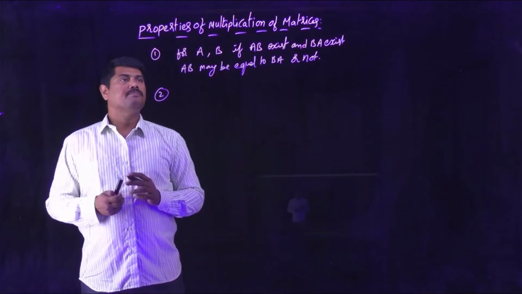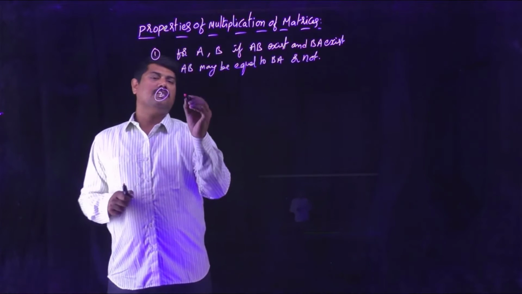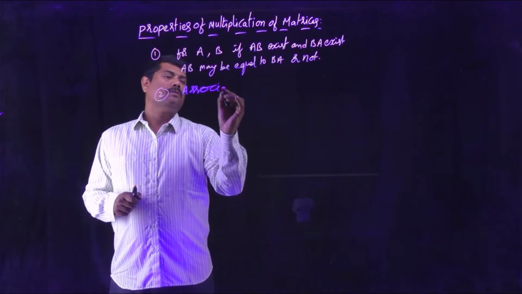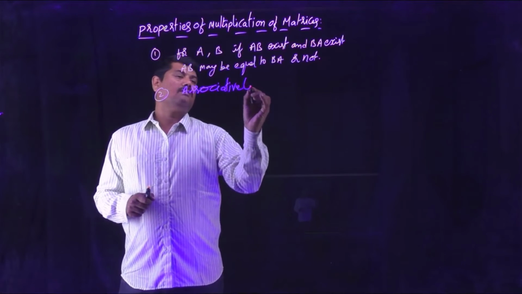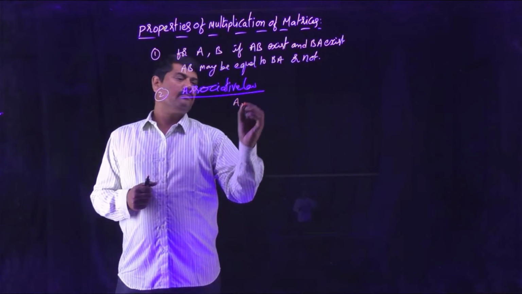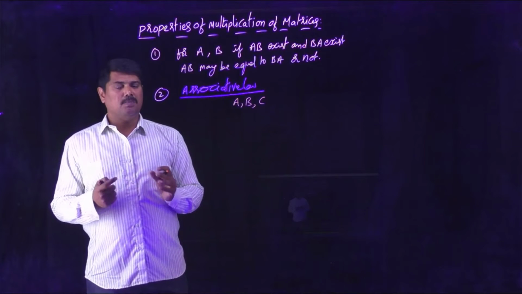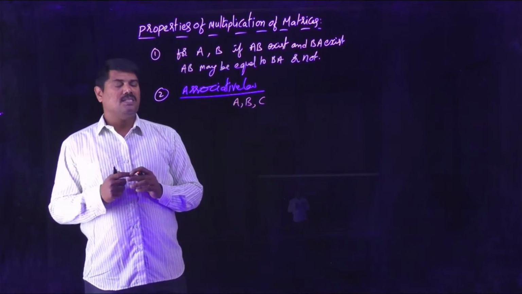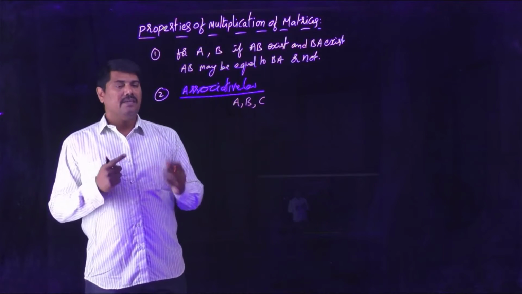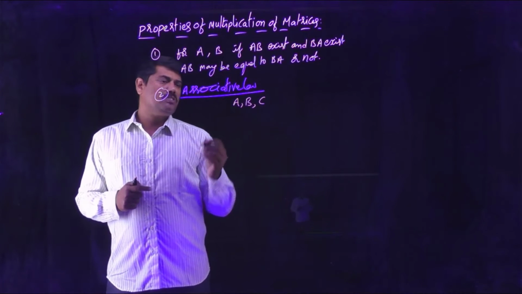Second one, matrix multiplication follows the associative property, the associative law. Let us consider three matrices A, B, C. Products of these matrices are possible, and that means you have to consider the orders of A, B, C so that AB and BC exist. So matrix multiplication allows the associative law.